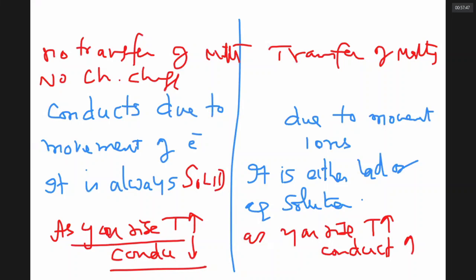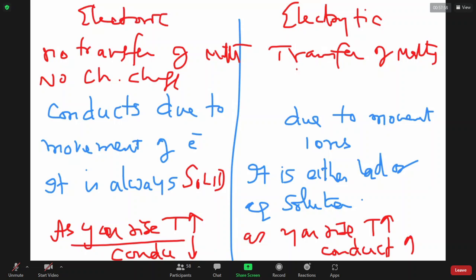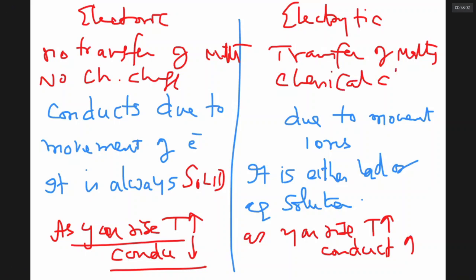Whereas an electrolytic conductor involves transfer of matter and involves chemical change. In this chemical change, one fellow will lose electrons and the other fellow will gain electrons. One undergoes oxidation, one undergoes reduction.